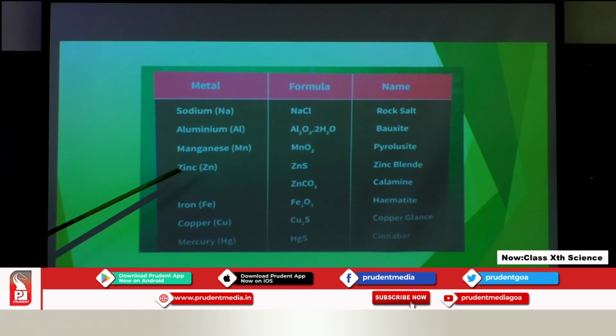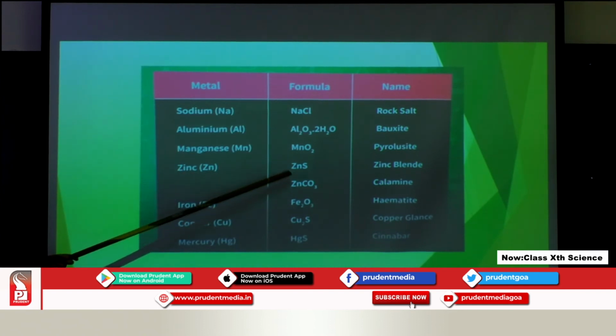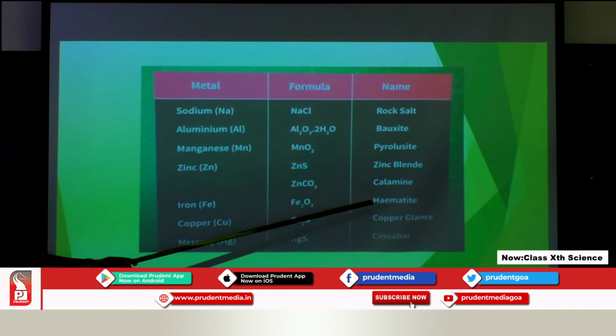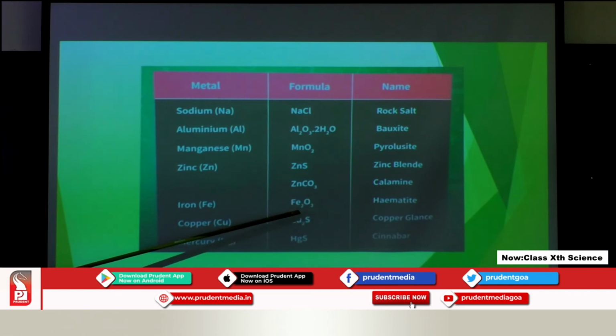Zinc is present in two forms, as sulphide ore and carbonate ore. When it is sulphide ore, it is known as zinc blende. When it is carbonate ore, it is calamine. The ore of iron is hematite, present in oxide form Fe2O3.